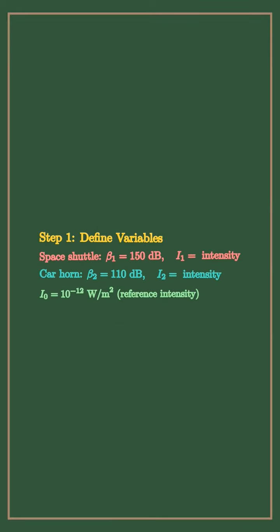Define variables. Beta 1 equals 150 decibels for the space shuttle. Beta 2 equals 110 decibels for the car horn.